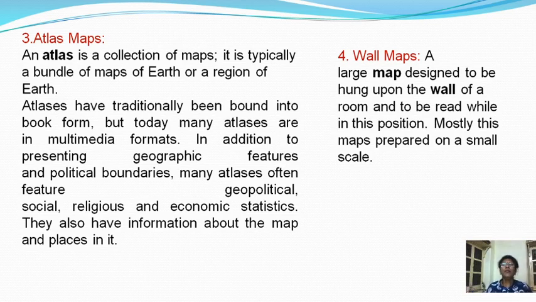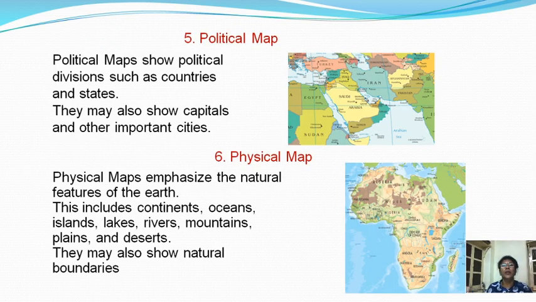And the fourth type of map is a wall map. A large map designed to be hung upon the wall in a room, in the office. It is known as a wall map. Mostly this map is prepared on a small scale.